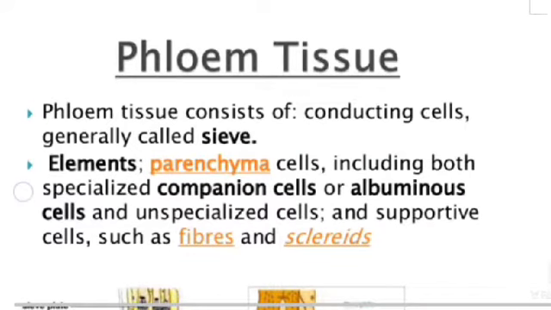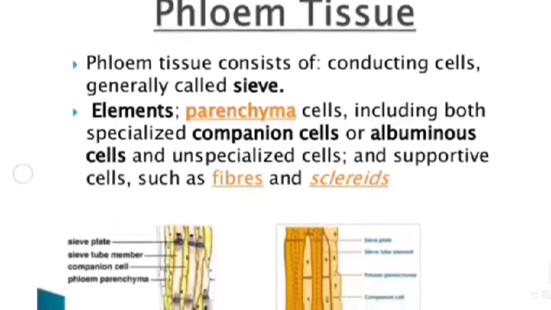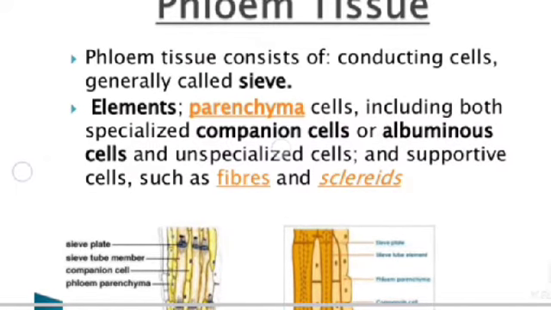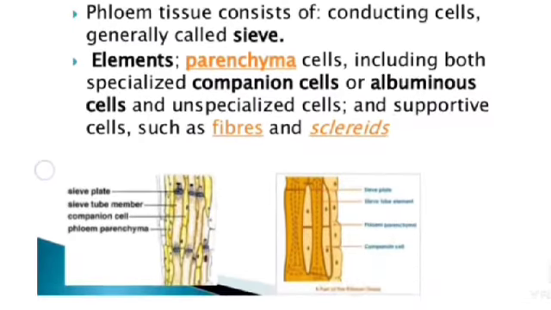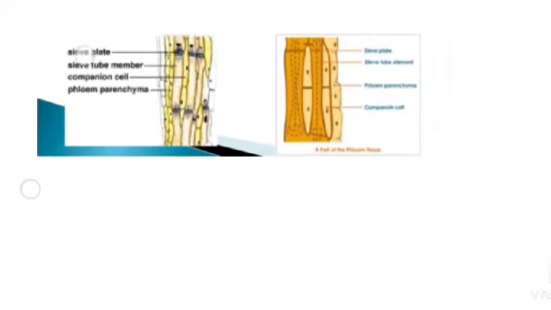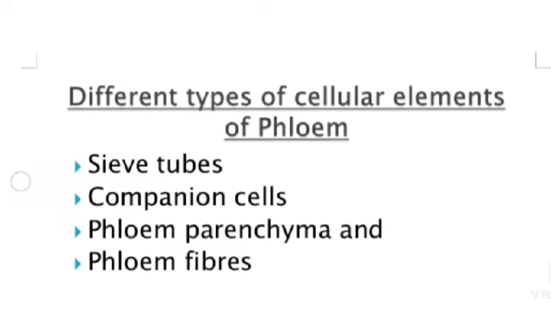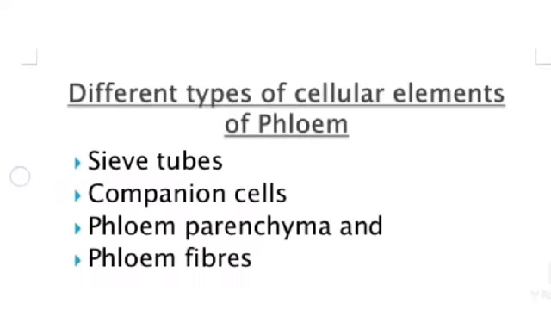Phloem tissues. Phloem tissue consists of conducting cells, generally called sieve elements, parenchyma cells, including both specialized companion cells or albuminous cells and unspecialized cells, and supportive cells such as fibers and sclereids. See the picture of the phloem tissues. Sieve plate is there, sieve tube membrane also is there, companion cell, and phloem parenchyma is there. Different types of cellular elements of phloem: sieve tubes, companion cell, phloem parenchyma, and phloem fiber.